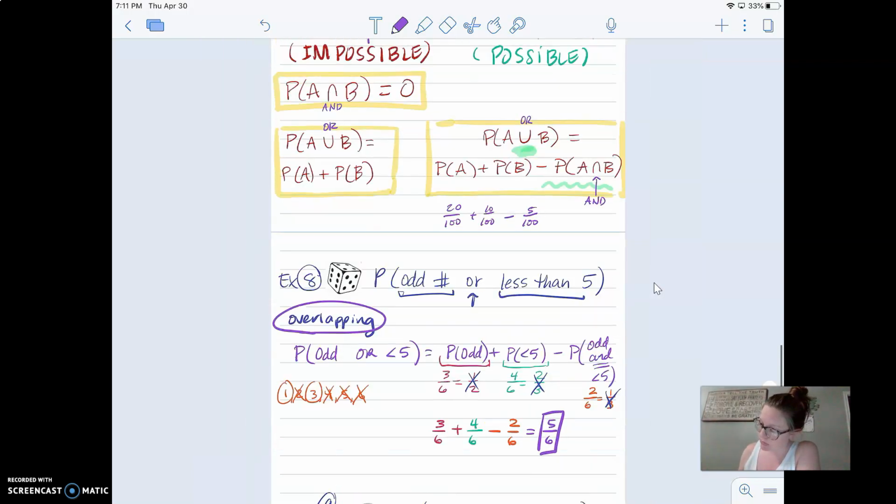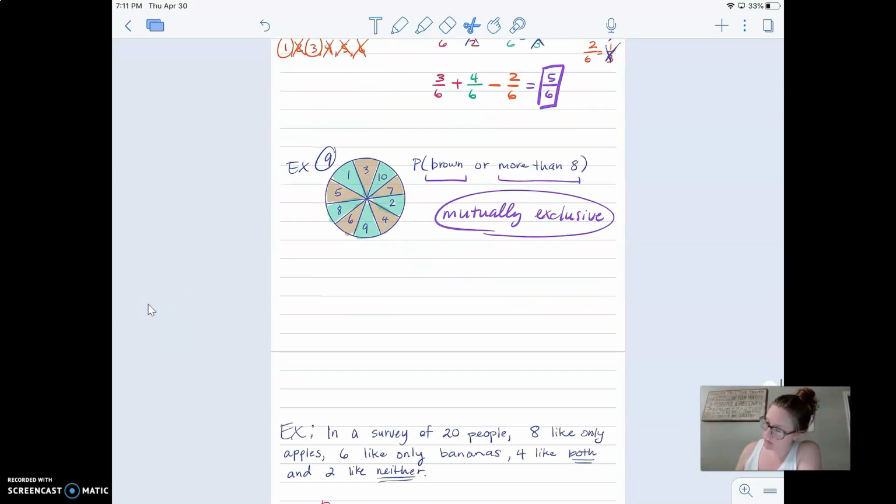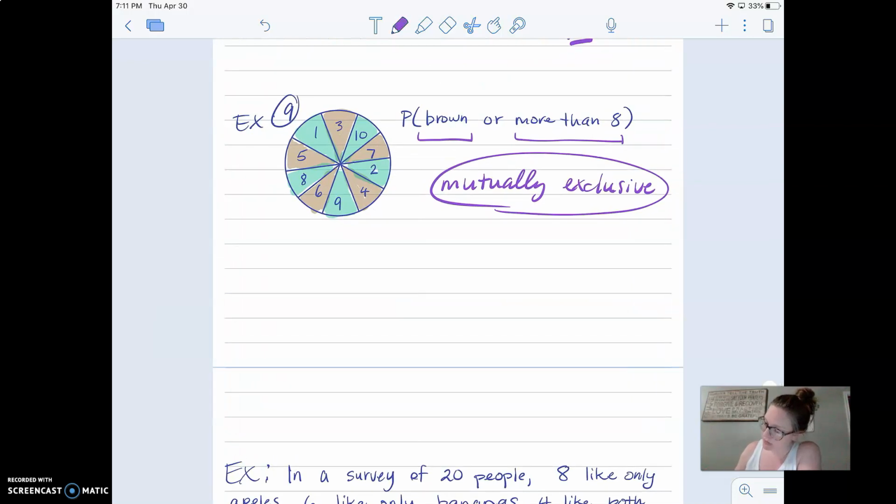So let me go back up to my formula. Here it is, right here. The probability of A or B is just the probability of A plus the probability of B. Okay, so A is my brown, B is my more than 8.